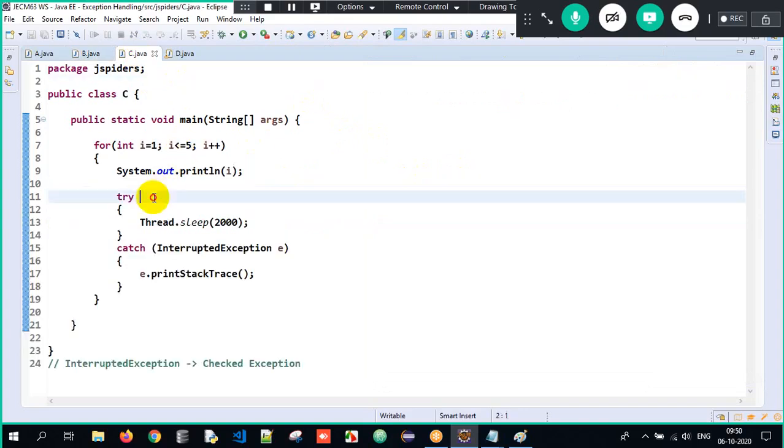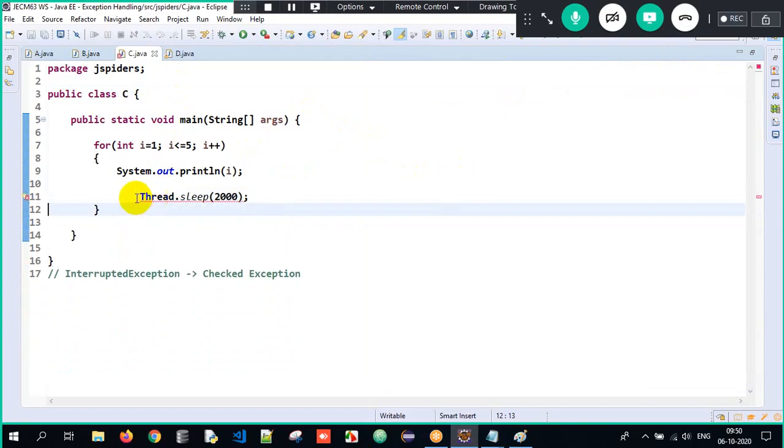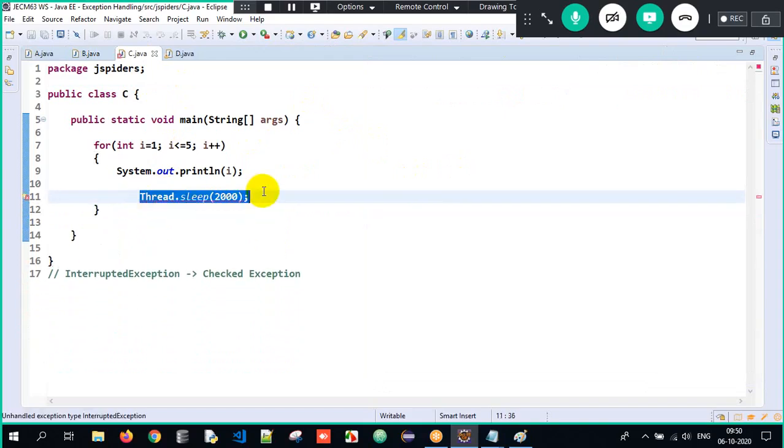But now, as soon as I use Thread.sleep(2000), as soon as I place this particular instruction here, it gives an error. Why? Because InterruptedException is a checked exception. When I use Thread.sleep(2000), I am pausing the execution of the program for 2 seconds. There might be some person who might come and disturb. One guy is sleeping, and there is a possibility someone might come and disturb.